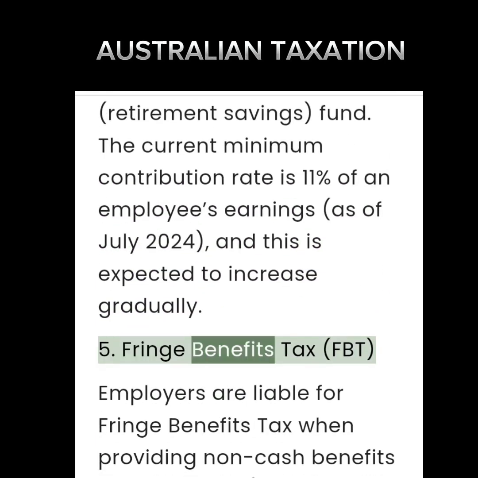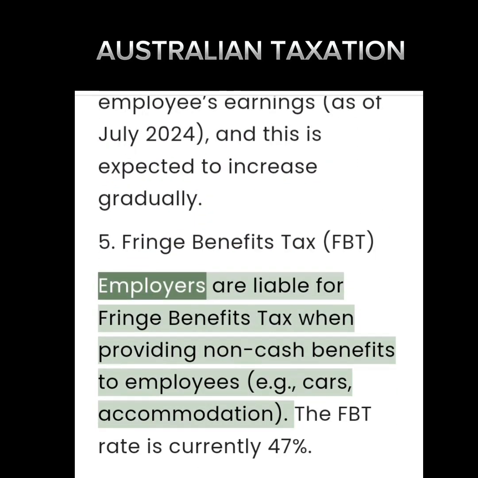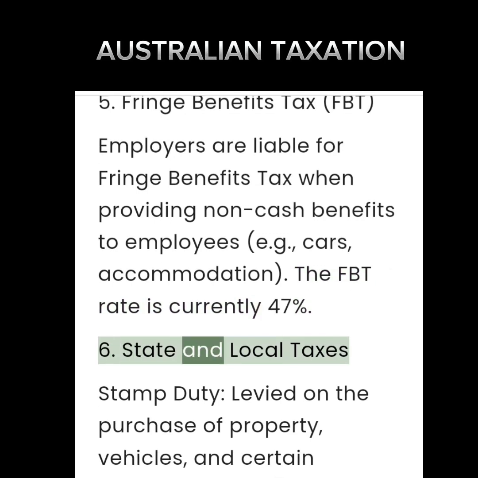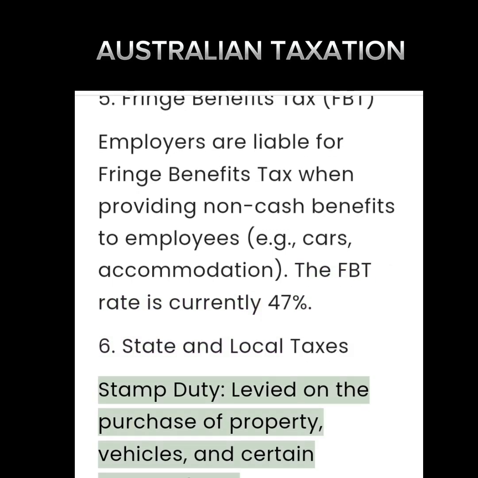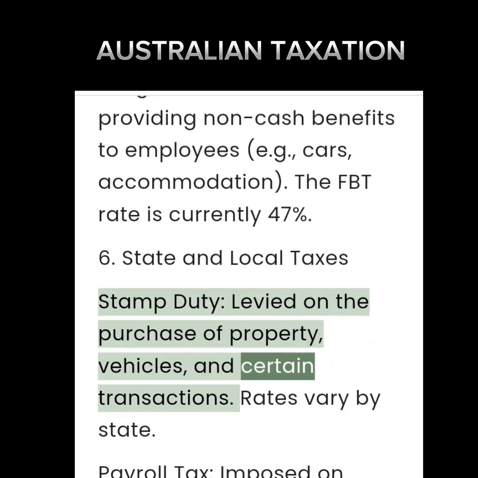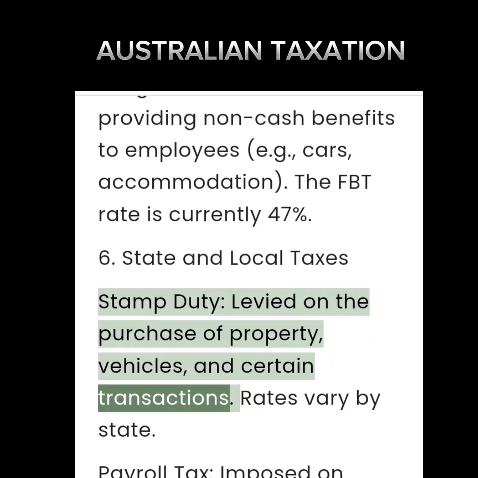5. Fringe benefits tax. Employers are liable for fringe benefits tax when providing non-cash benefits to employees. The FBT rate is currently 47%. 6. State and local taxes. Stamp duty, levied on the purchase of property, vehicles, and certain transactions.